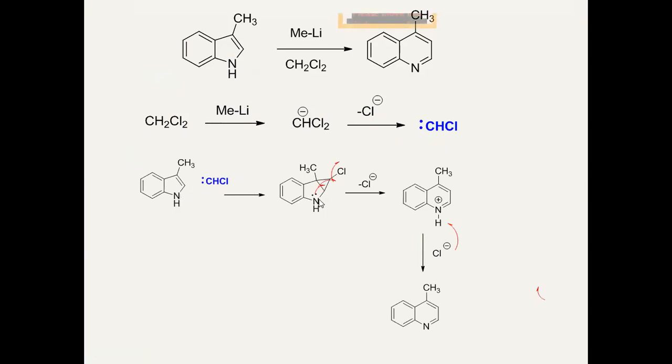It will react with the indole ring, form this tricyclic, and then that undergoes rearrangement. Ring expansion takes place, and this is the quinoline ring, with a nitrogen positive charge because its lone pair is involved. Therefore, the Cl minus, which is eliminated from this intermediate, will take that hydrogen.